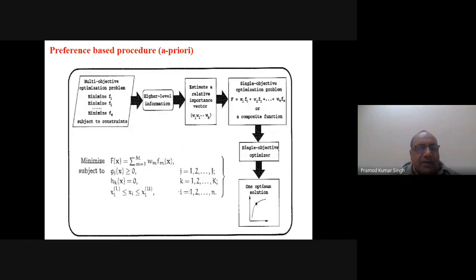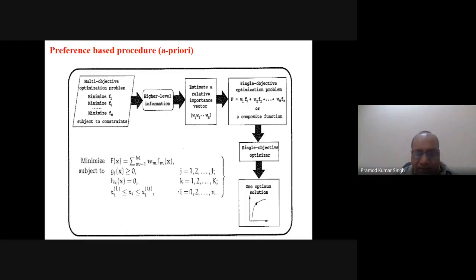So this is a multi-objective optimization problem. I know the importance of my objectives, so I will use those preferences to convert this multi-objective problem into a single objective optimization problem. These are the weights: f_m times w_m, and I will make a summation of it and make it into a single objective.